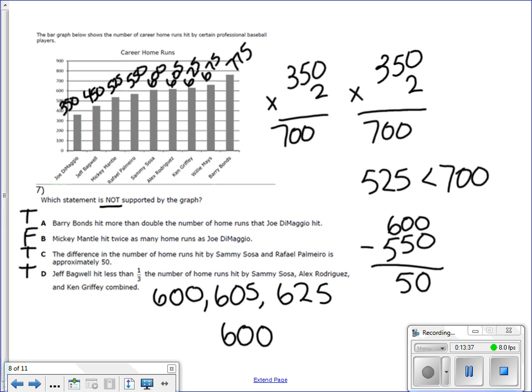So now that we've gone through all of our choices, we can see that B is the only statement that is false, so that is our answer.